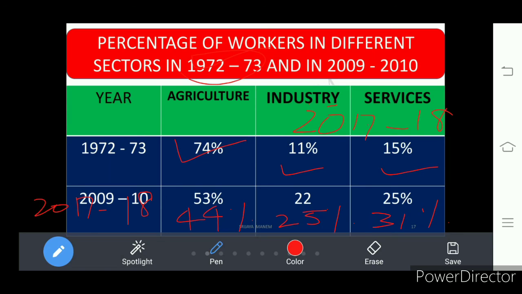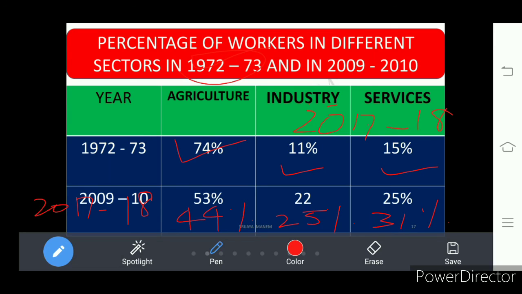So what do we see here? Still there is a dominance of agriculture in providing employment, but there is a slight improvement in the employment opportunities of industries and services. So the major change we see in this table is that still agriculture is dominant in providing employment. That is a major observation we find here.